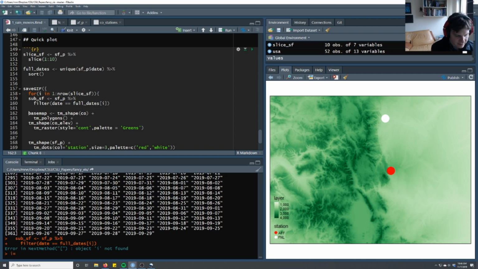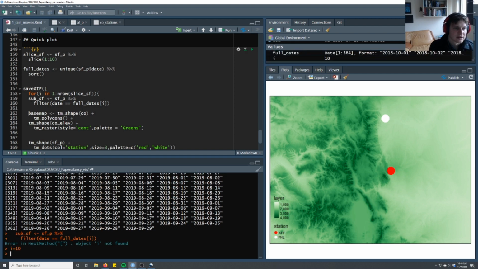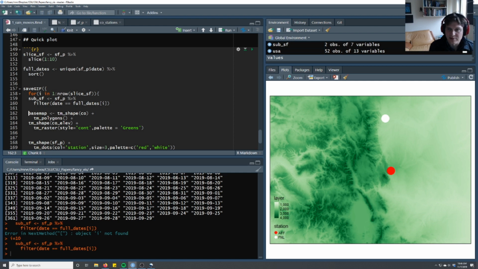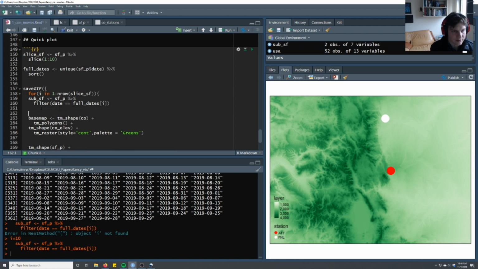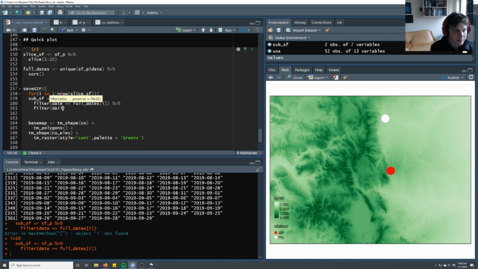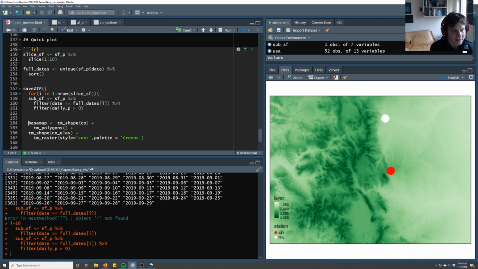So let's just make i 10. And so now sub SF should be just 2 observations because it's at each station. And then we'll filter this again, and we'll say daily P has to be greater than 0. This is fairly simple.